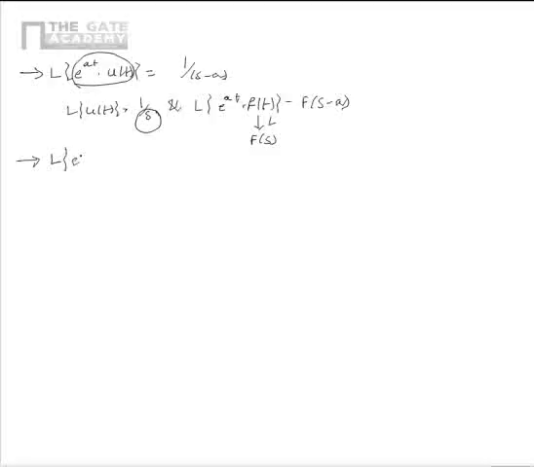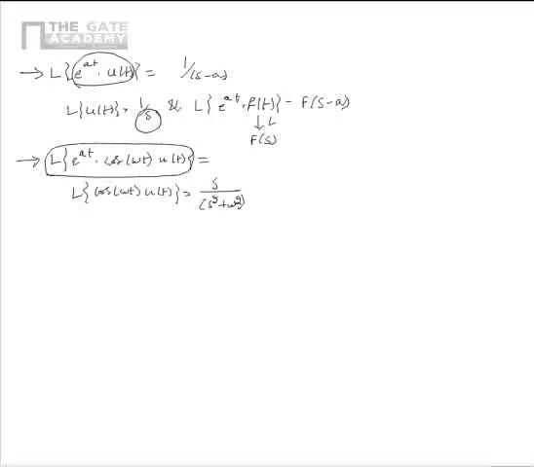Similarly, we need to find out Laplace transform of e power at multiplied by cos omega t u of t. We know that Laplace transform of cos omega t u of t is equal to s by s square plus omega square. From this, the Laplace transform of e power at cos omega t u of t can be found out by replacing s by s minus a in Laplace transform of cos omega t u of t.